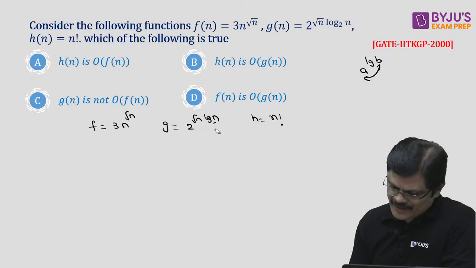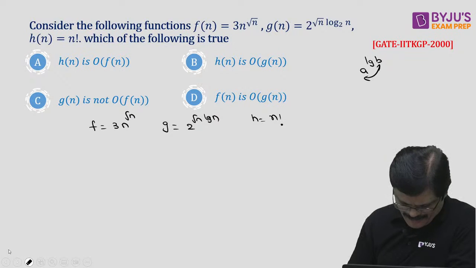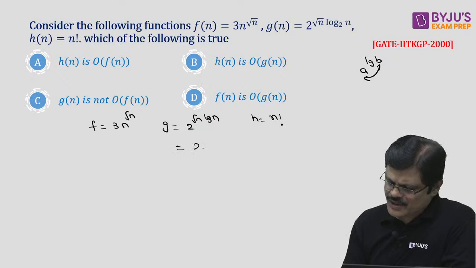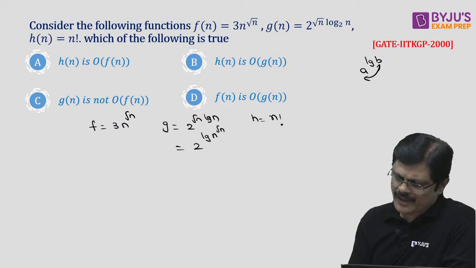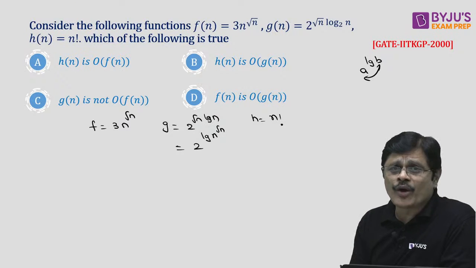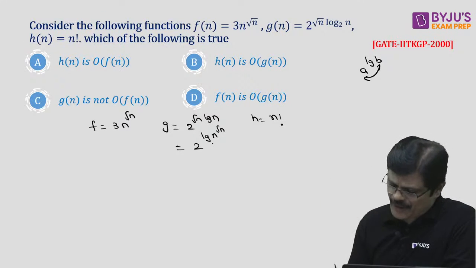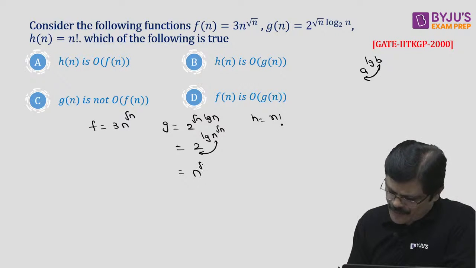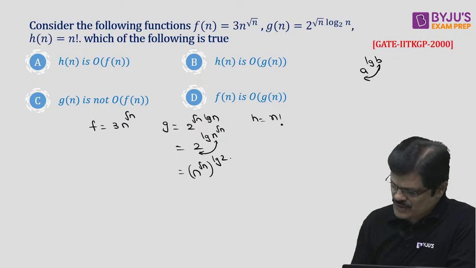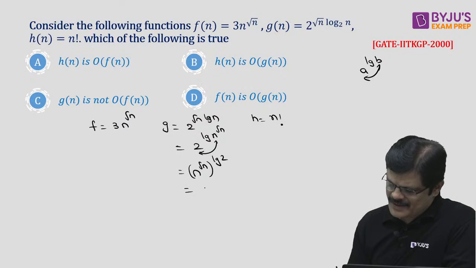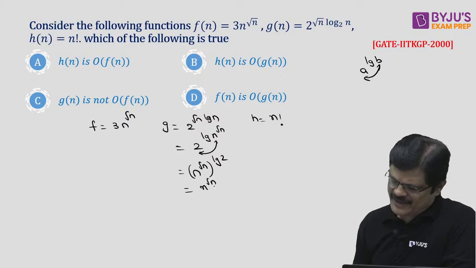Then we'll swap it. This is 2 power log n power root n, because root n log n is nothing but log n power root n. So now you can swap these two. So this is n power root n power log 2. Log 2 is 1. So what is the answer? This is n power root n, my dear friends.